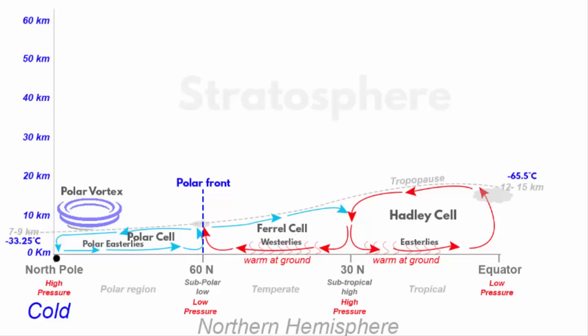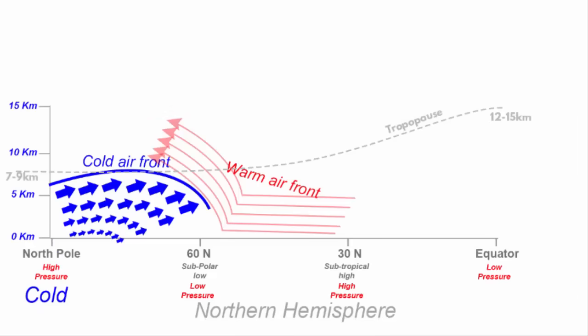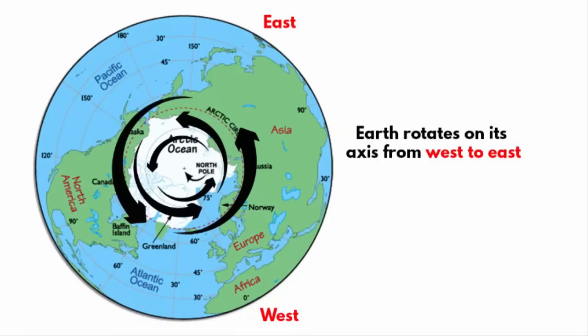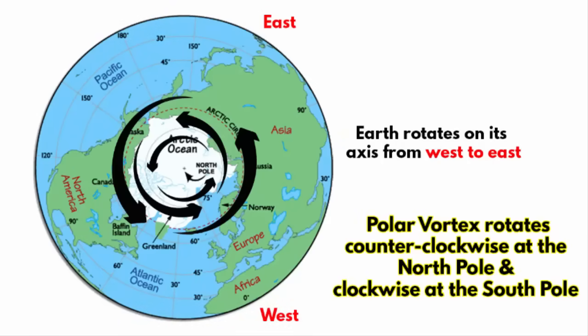Here the air rises. One branch of the rising air flows towards the North Pole and sinks. It is this rising air which is warm enough to rise, goes up to the tropopause, and we know that the tropopause is about 7 to 9 kilometers over the Arctic region. That's how the air at the Arctic tropopause creates a low pressure with cold air in it. And this is what is called the polar vortex. It rotates counterclockwise because you need to look at the Earth from top view. The vortex moves in circular motion from west to east. In the Antarctic region, this is opposite.